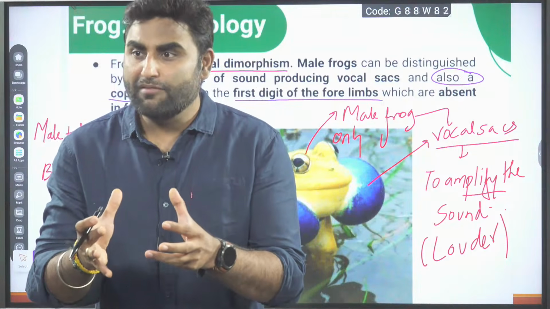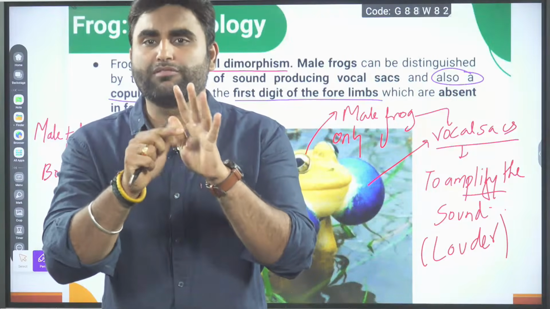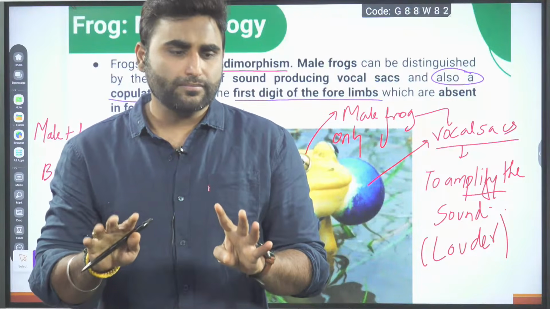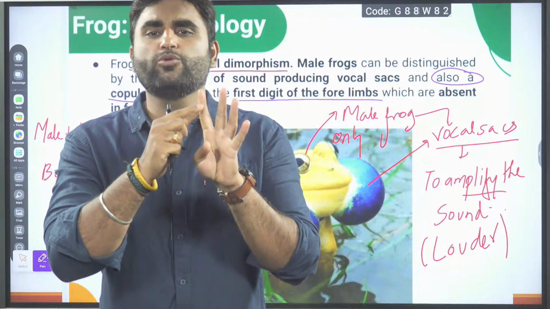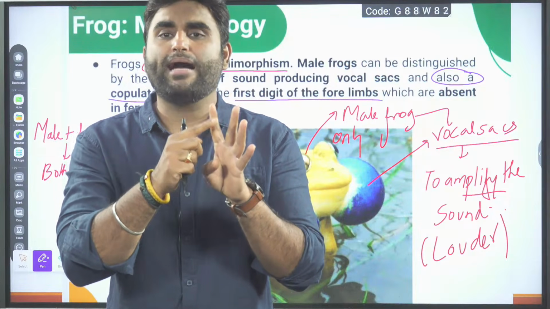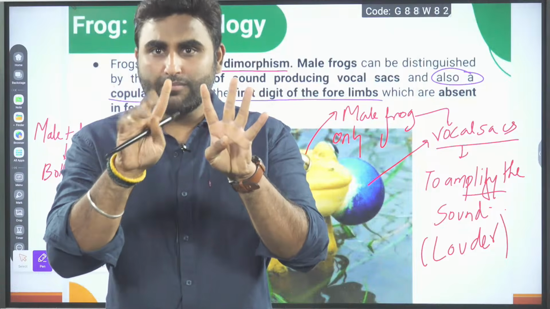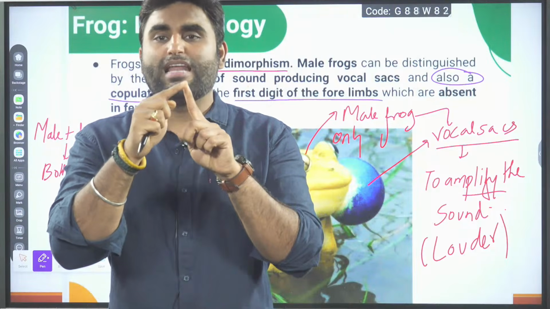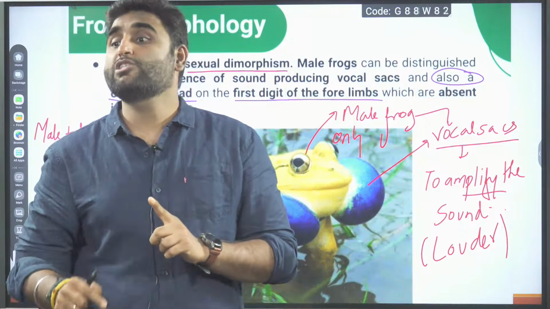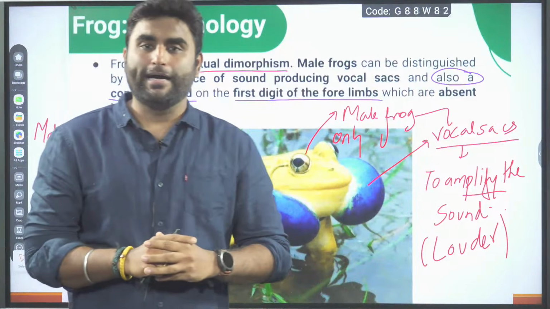So if you find a male frog, catch a male frog and look at the first digit of the forelimb. On the first digit, you will see a pad-like structure. So in male frogs, on the forelimb, the first digit will have a pad-like structure. That is called as which pad? It is called as a copulatory pad.